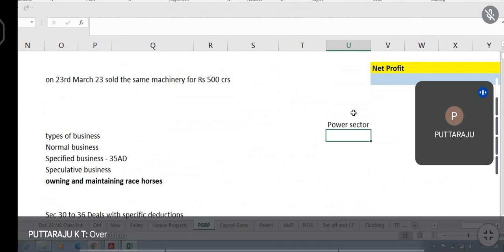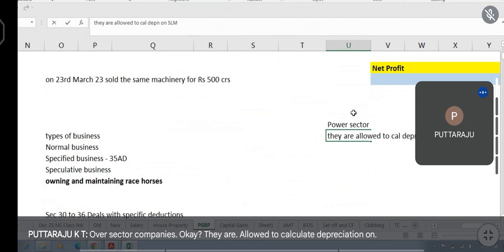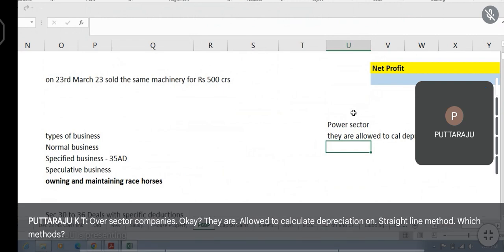Power sector companies are allowed to calculate depreciation on the straight line method. Which method? Straight line method. Straight line method means on each asset you can calculate the depreciation.